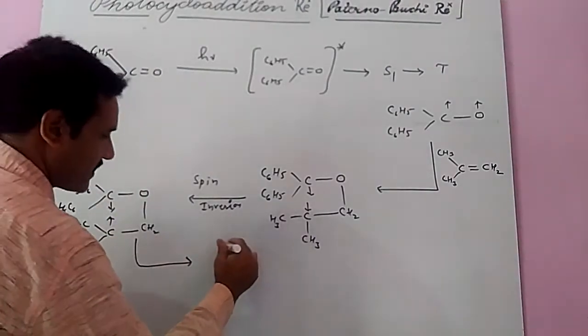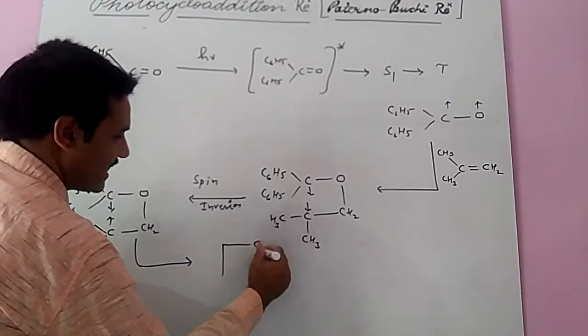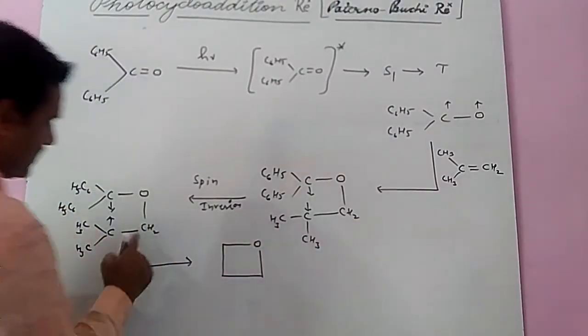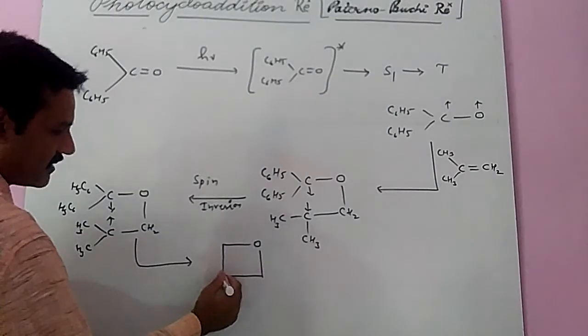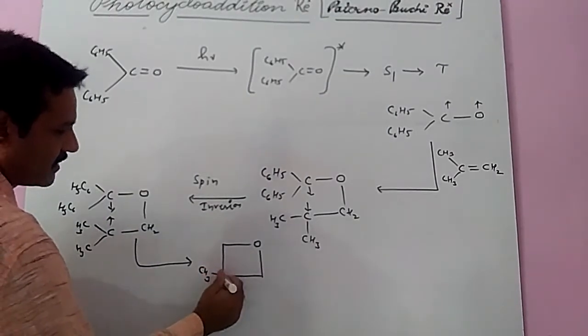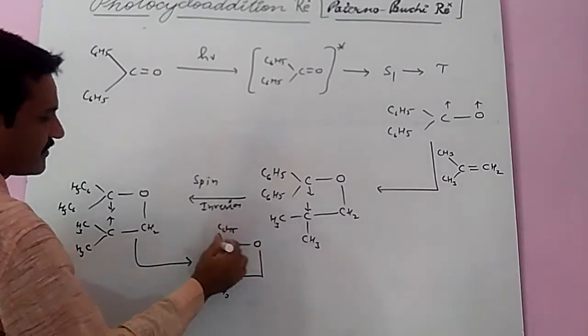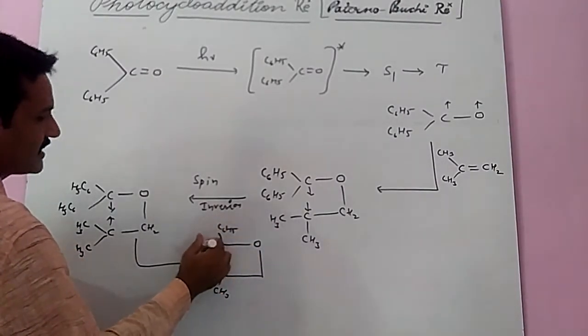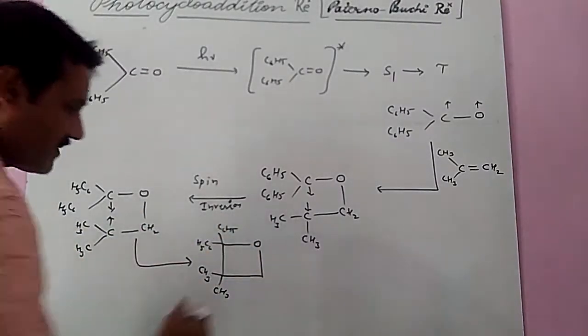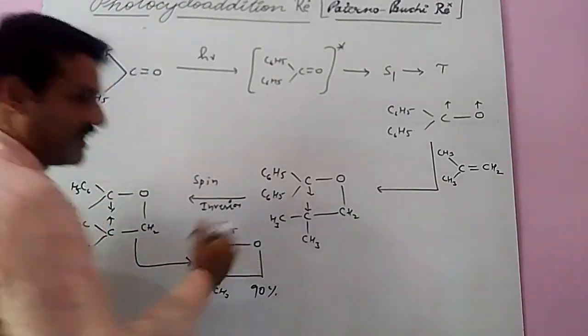And it converts into the major product like this: CH2, C, here CH3, here C6H5 and C6H5. This is the oxetane, and the yield is 90% here.